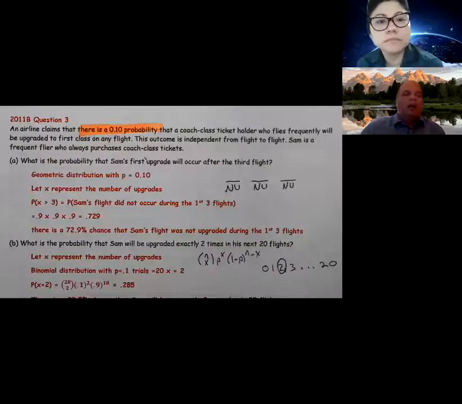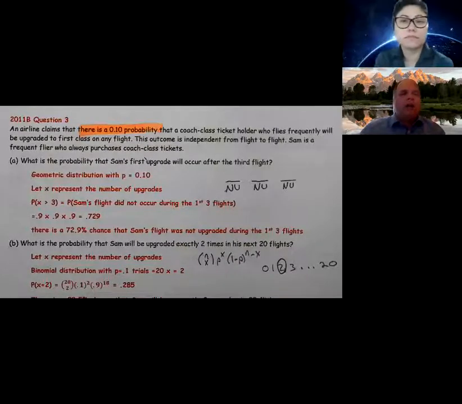It asks, what's the probability that Sam's first upgrade will occur after the third flight? Well, it's a geometric distribution. You didn't need to write that. They wanted you to write it, but it wasn't required. As a matter of fact, if you look at the scoring guideline and the first responders' answers, they wrote very, very little.